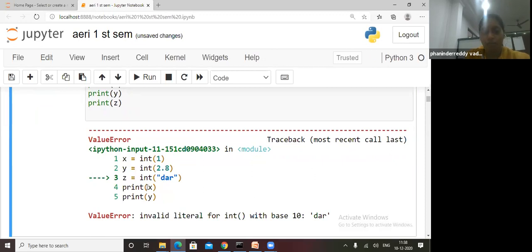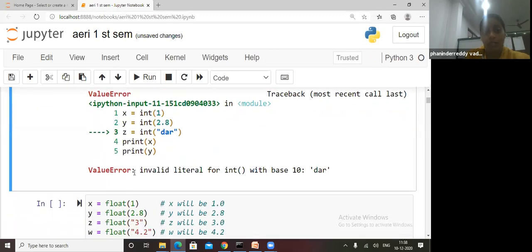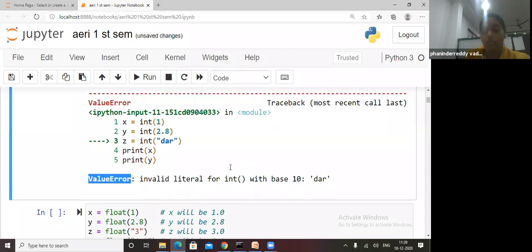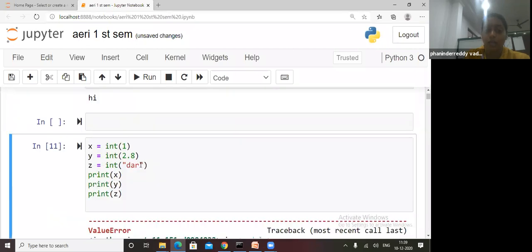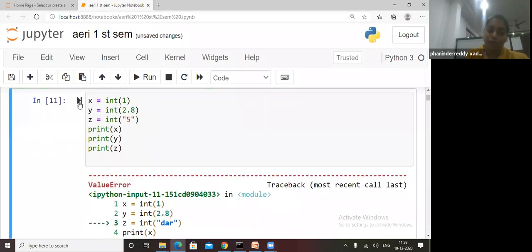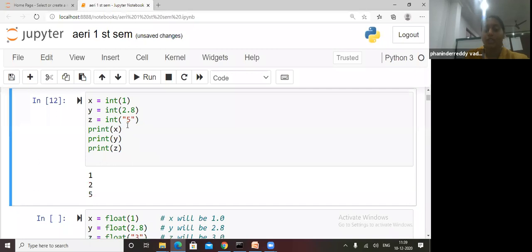I get a ValueError, the value is not valid. See, for int you have to give a value, then only it will work. If it is not a value, it will not work.